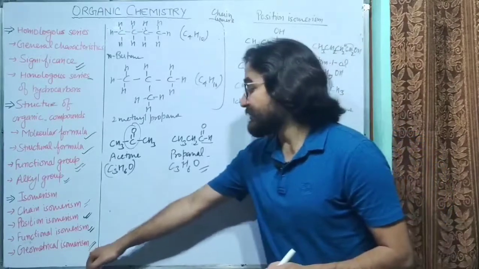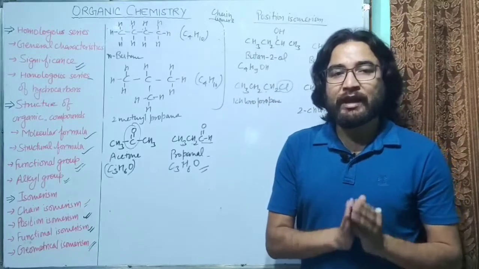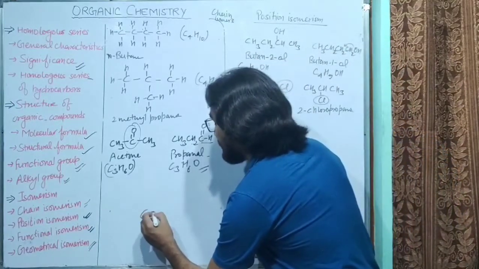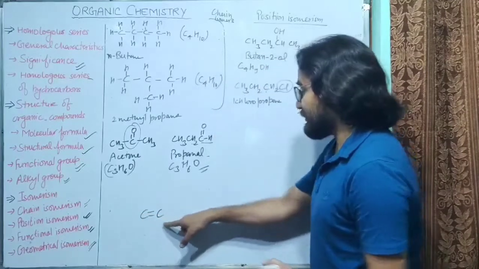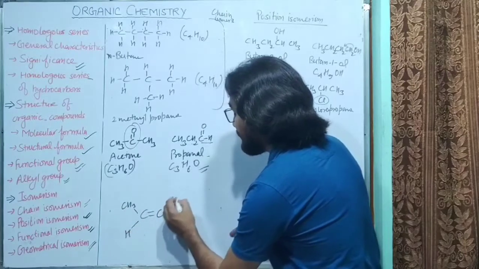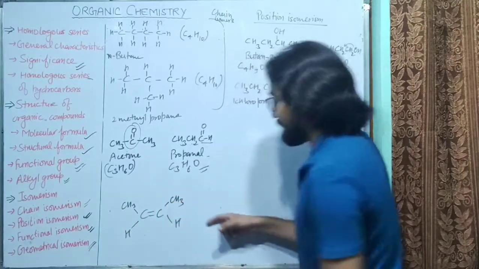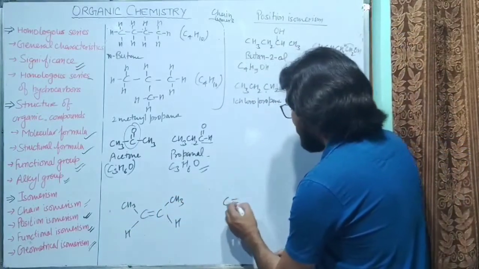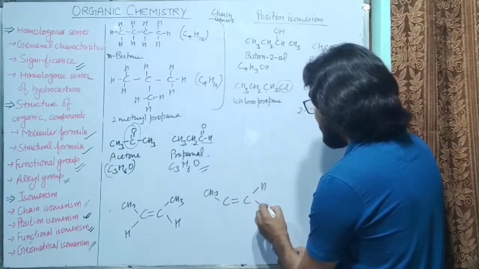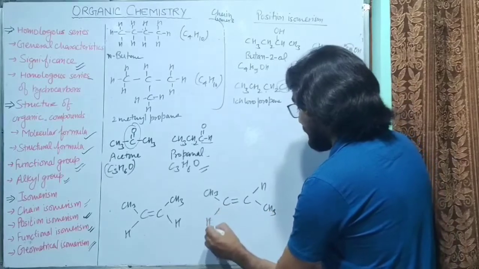So it generally arises in the compounds which have double bonds between carbon atoms. So for example, there is a double bond between carbon atoms. So C double bond C, here we have CH3, here we have H, here we have CH3, here we have H. So this is C double bond C, here we may have CH3, here we may have H, CH3, H.